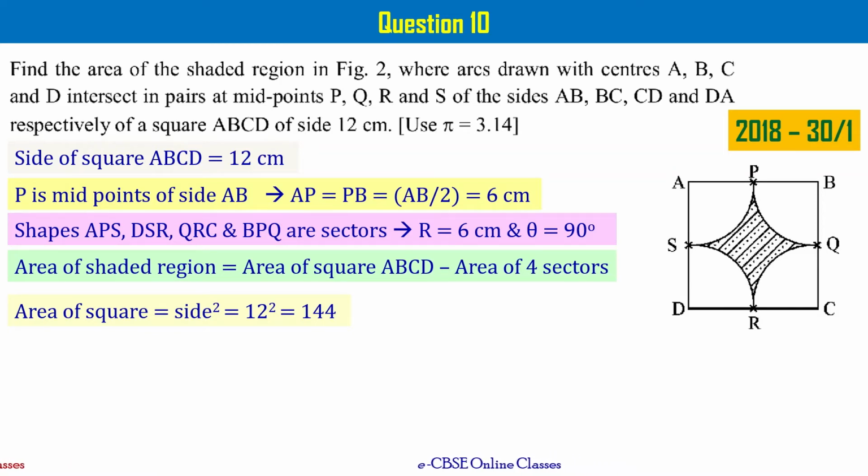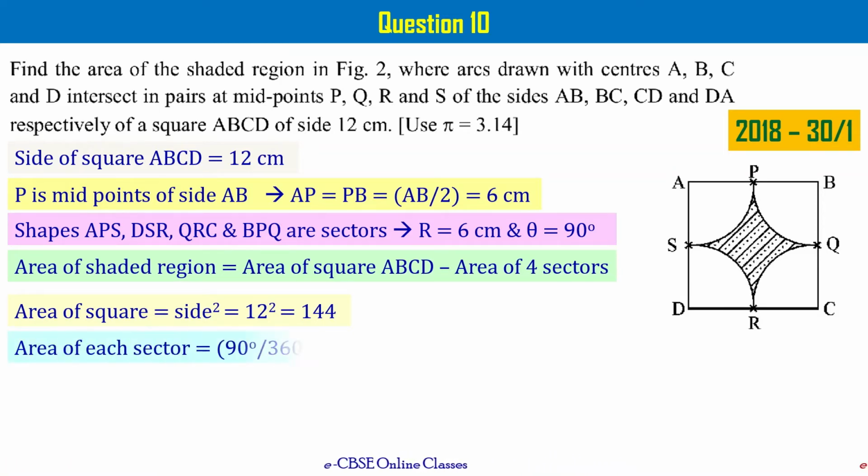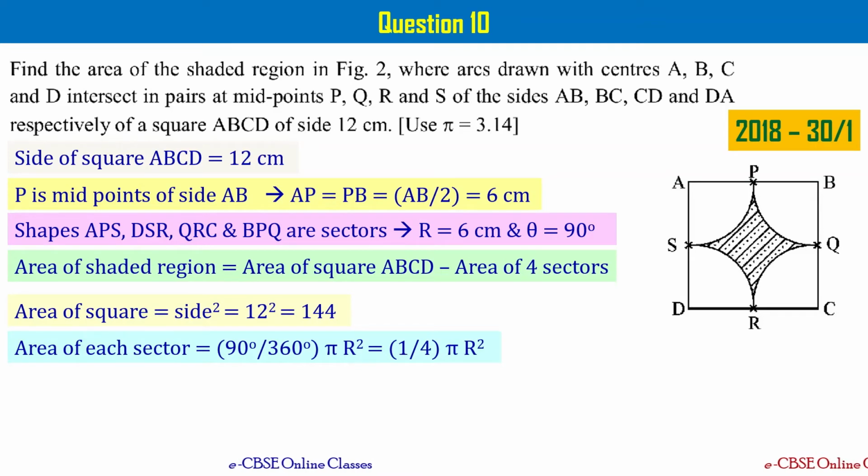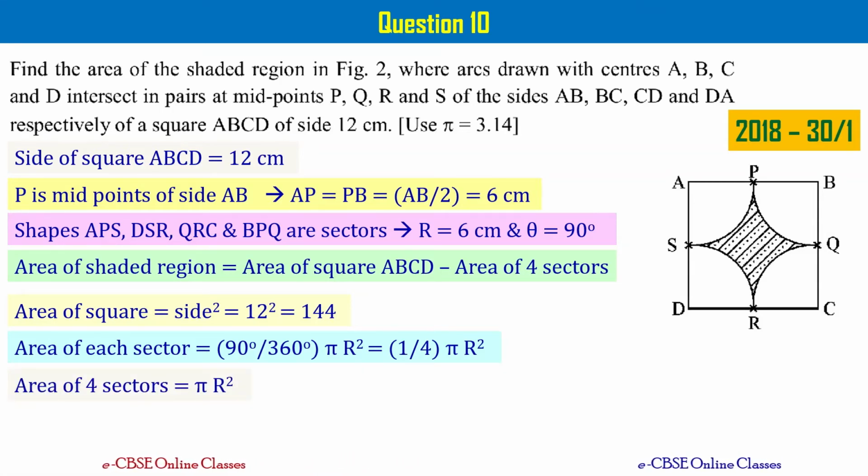Now let's find the area of one sector. That can be written as 90 by 360 times pi r square, right? That is equal to 1 by 4 pi r square. Area of each sector is 1 by 4 pi r square, and we have 4 such sectors. It means the area of 4 sectors is going to be 4 times 1 by 4 times pi r square, that is equal to pi r square, right? Now let's substitute back the area of square and area of 4 sectors into the formula given for area of shaded region.